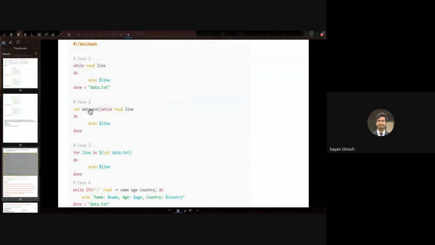So this is inefficient. If you just want to give the contents of a file to some command, you don't have to cat it. You can directly use the redirection. That's why the second one is inefficient compared to the first one.